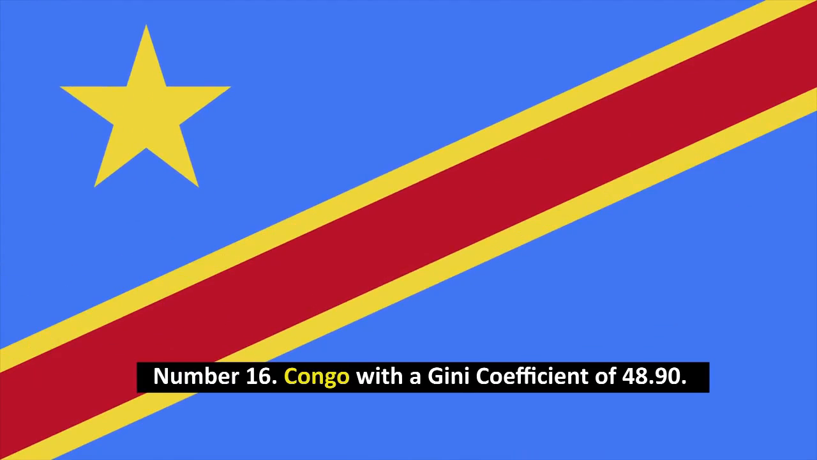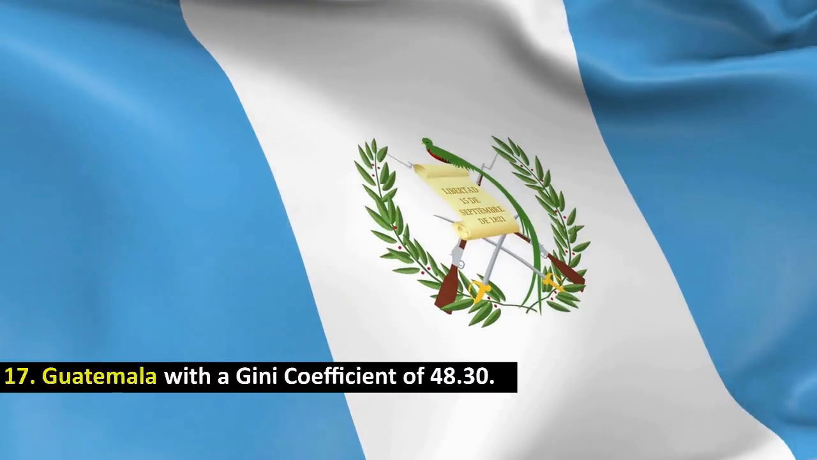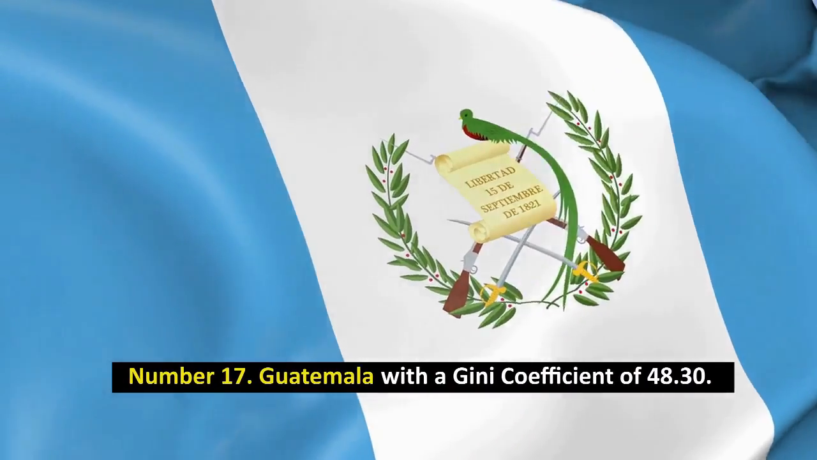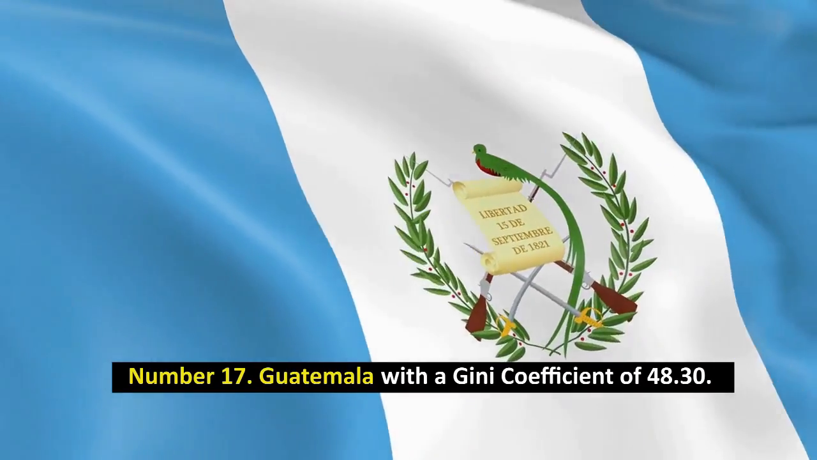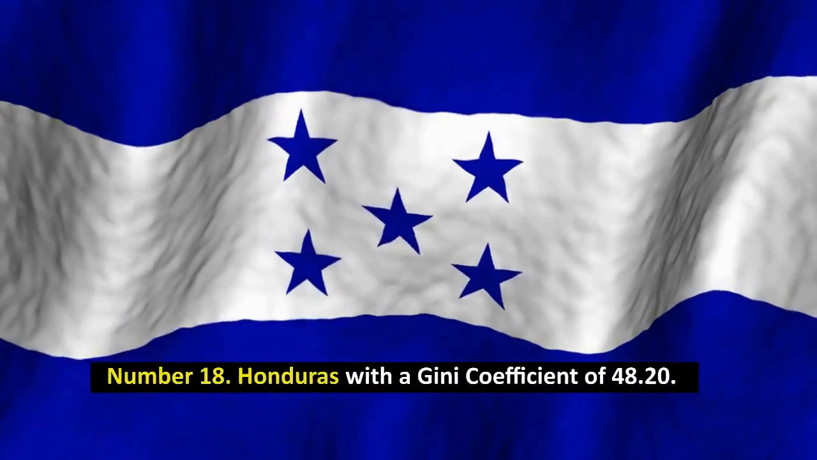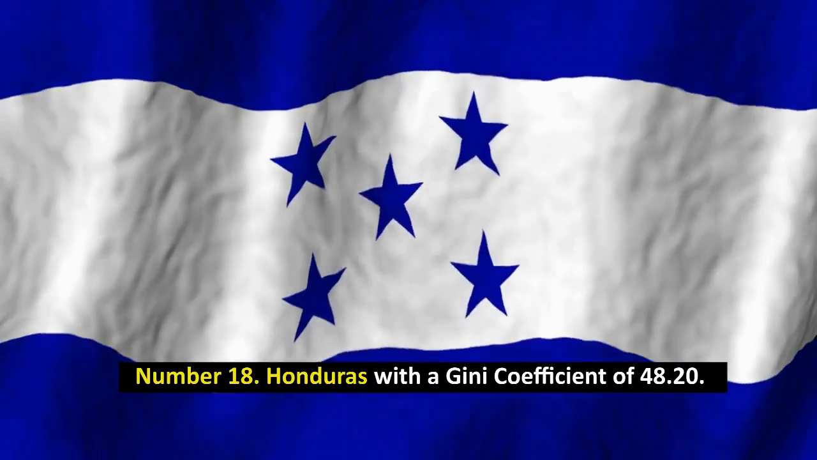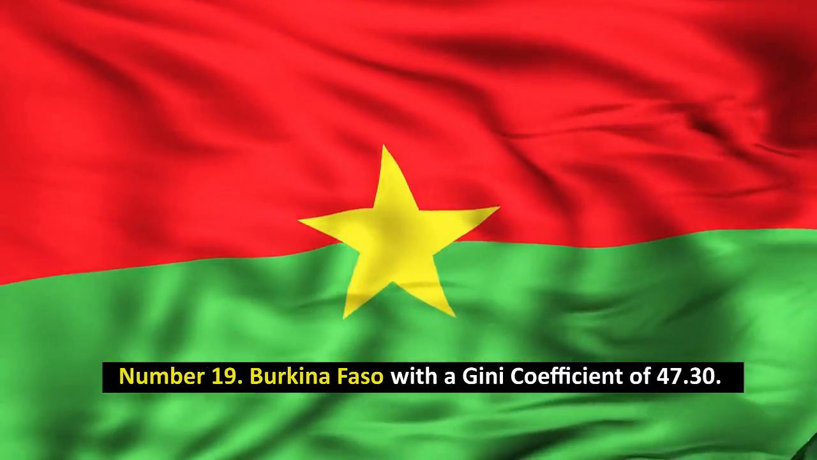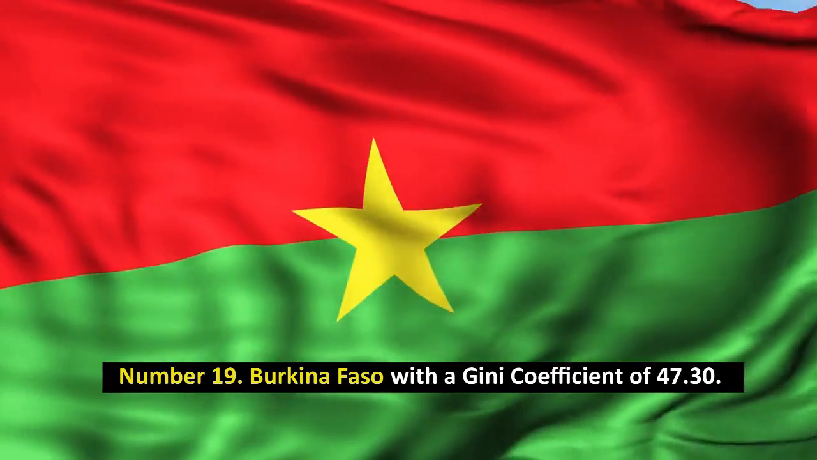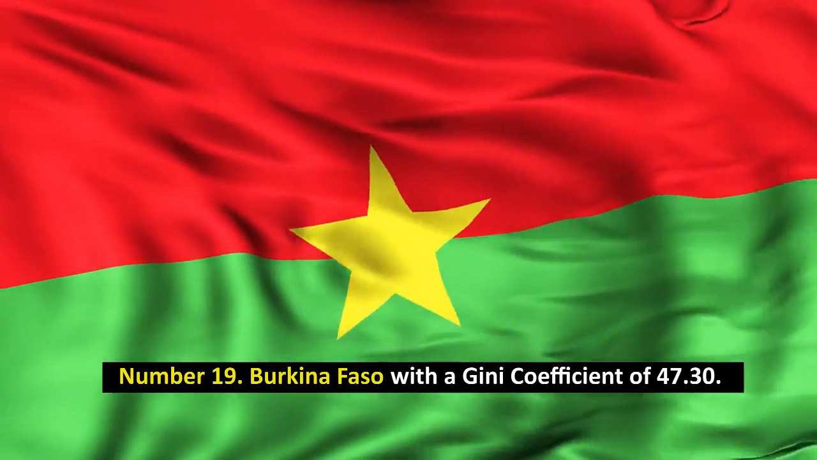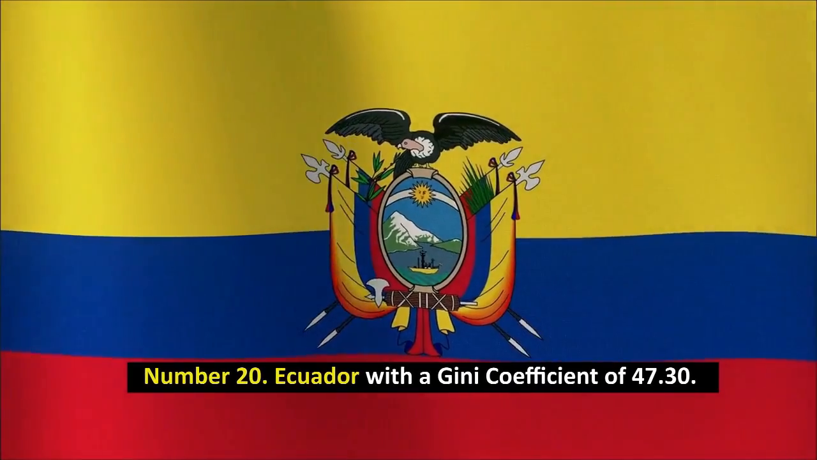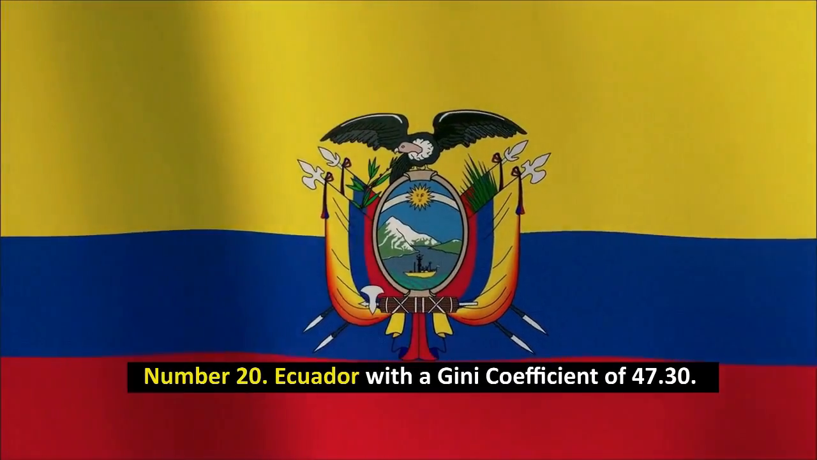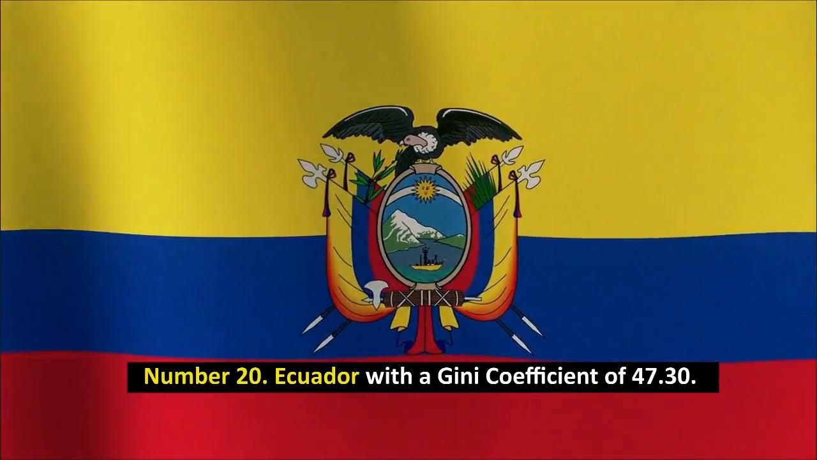Number 16, Congo with a Gini coefficient of 48.90. Number 17, Guatemala with a Gini coefficient of 48.30. Number 18, Honduras with a Gini coefficient of 48.20. Number 19, Burkina Faso with a Gini coefficient of 47.30. Number 20, Ecuador with a Gini coefficient of 47.30.